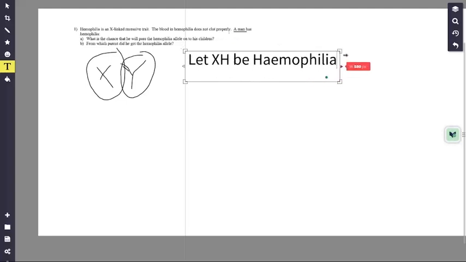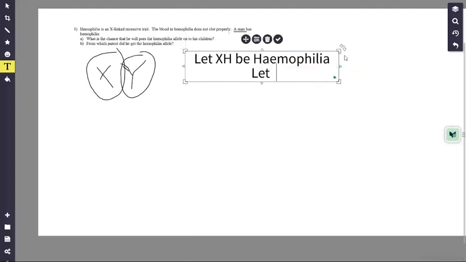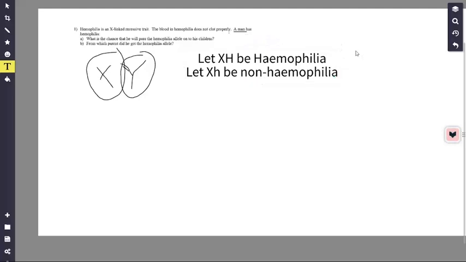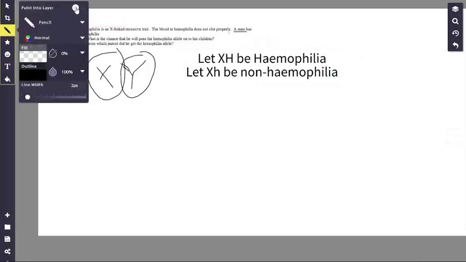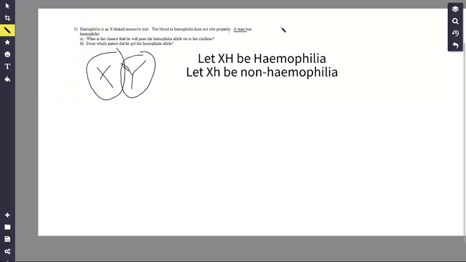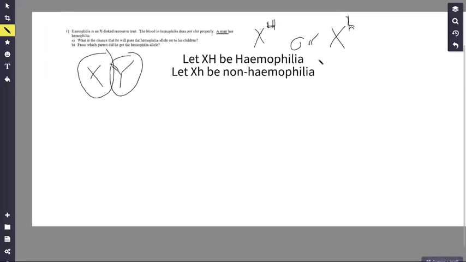And guys, the H is supposed to be a subscript, and let H be non-hemophilia, because remember, it's recessive. So it's actually supposed to be written like this. Let me just write it for you. X^H, that, or X^h. That's how you were supposed to write it, but whatever.